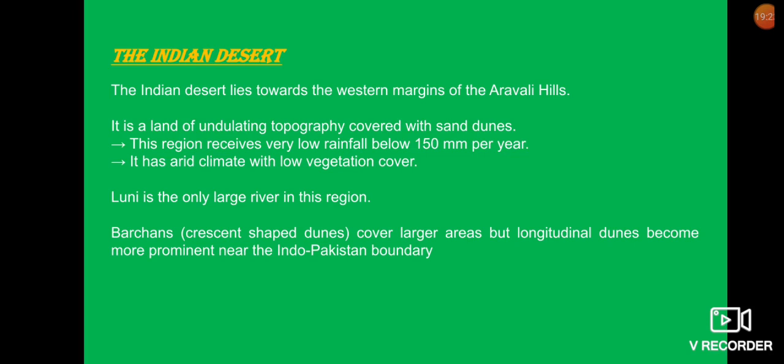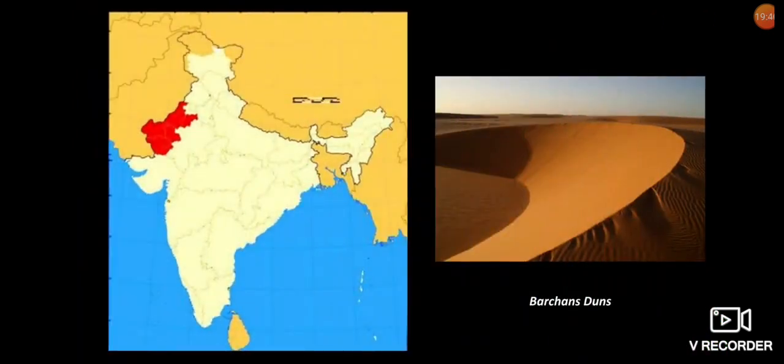Luni is the only large river in this region, and the Barchans are the crescent-shaped dunes. The Barchans cover the larger area, but longitudinal dunes become more prominent near the Indo-Pak boundaries. Here you can see the picture of the Barchan sand dunes.